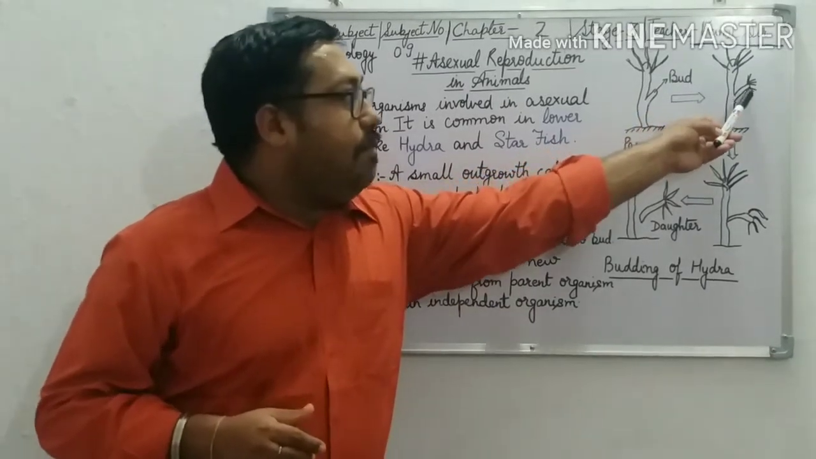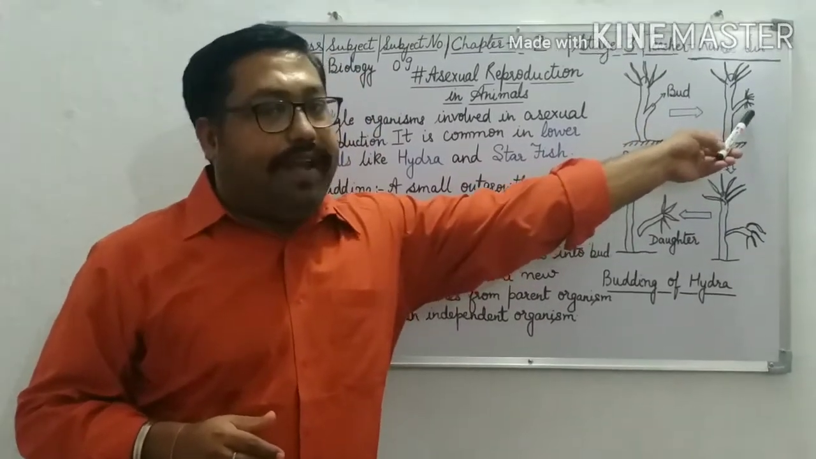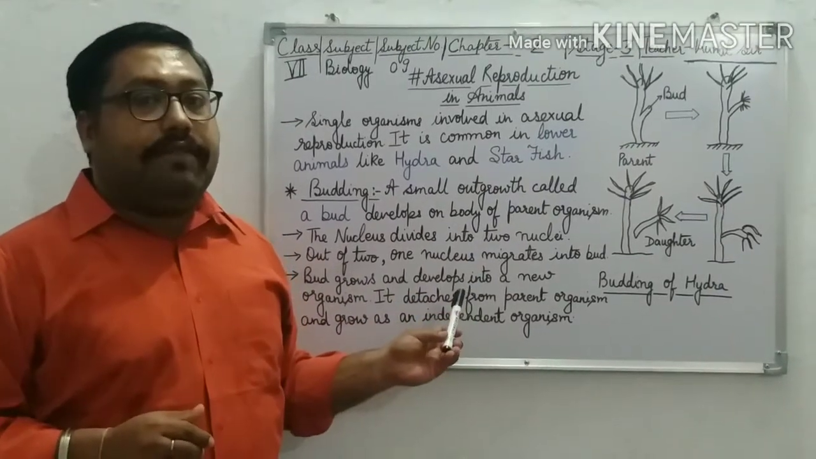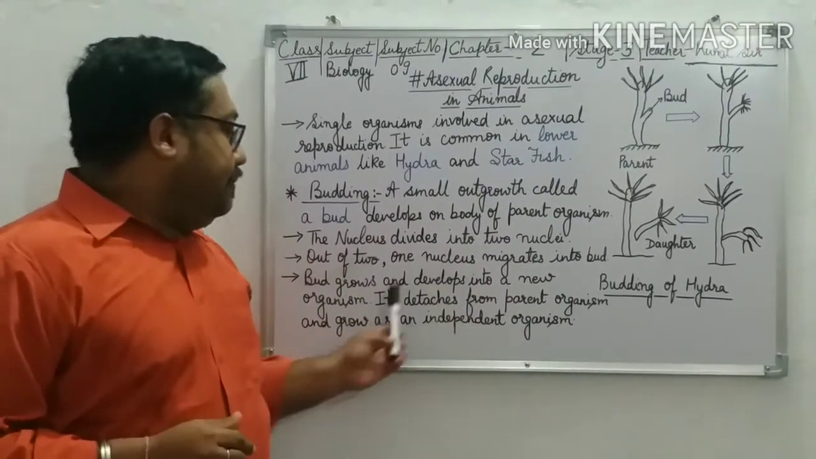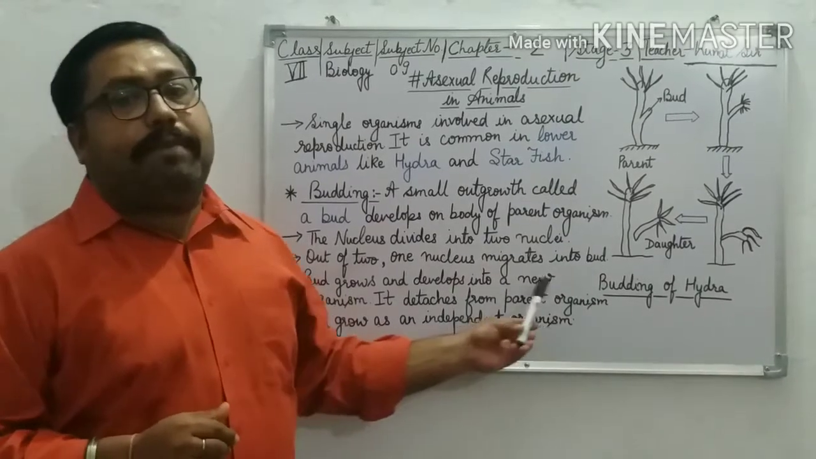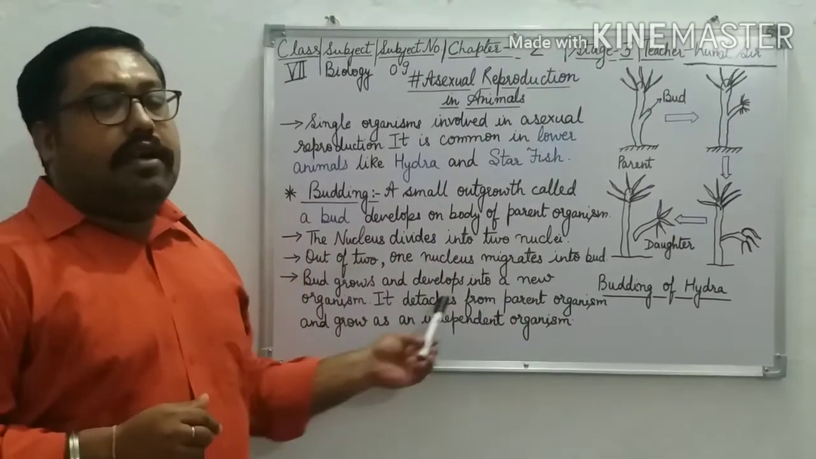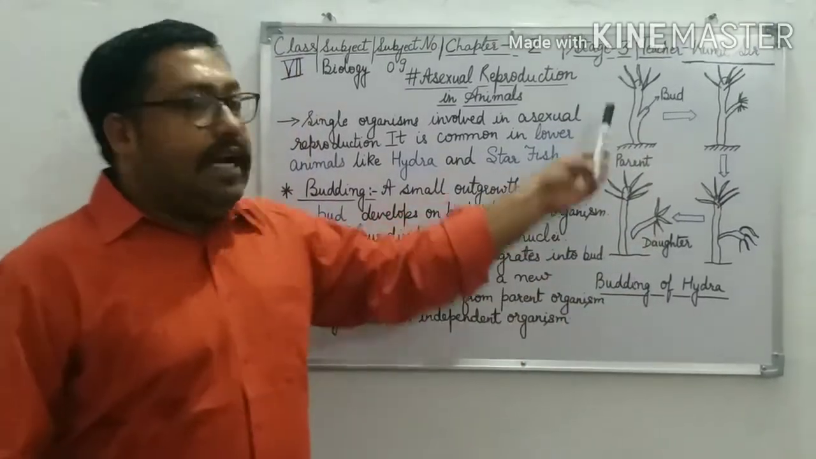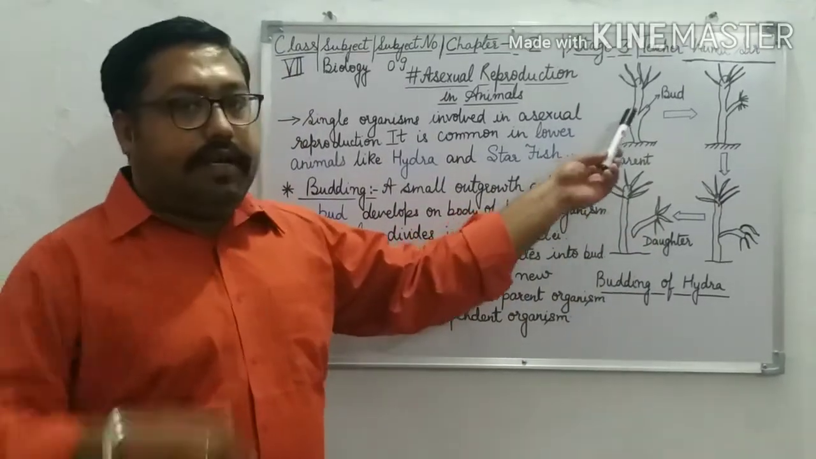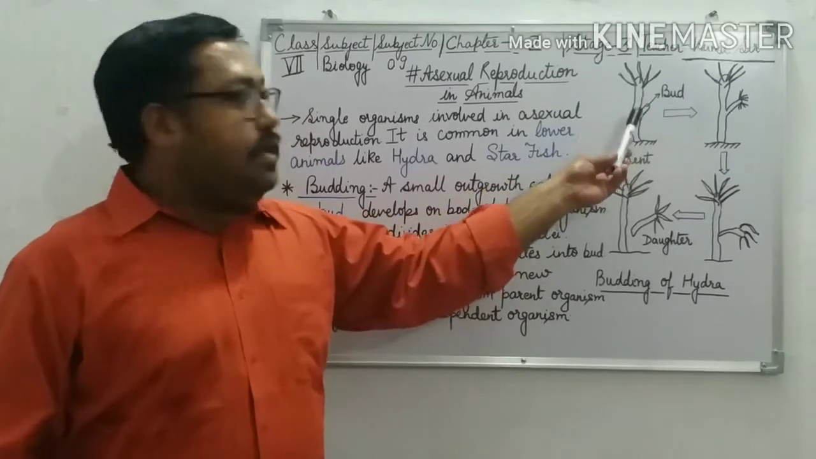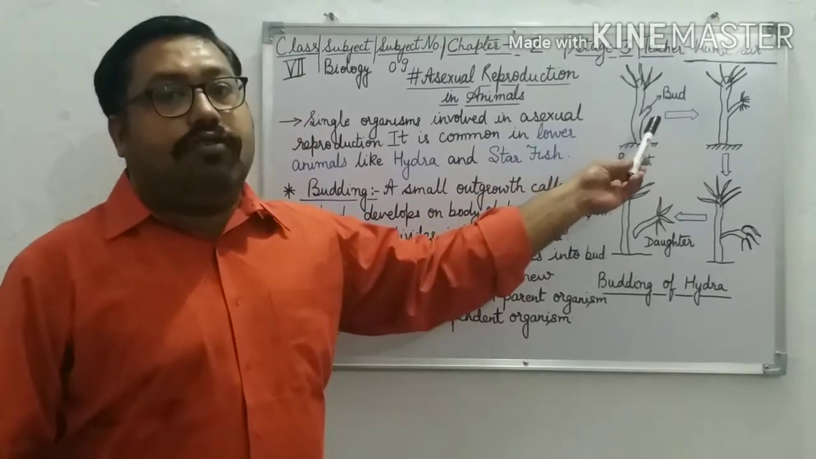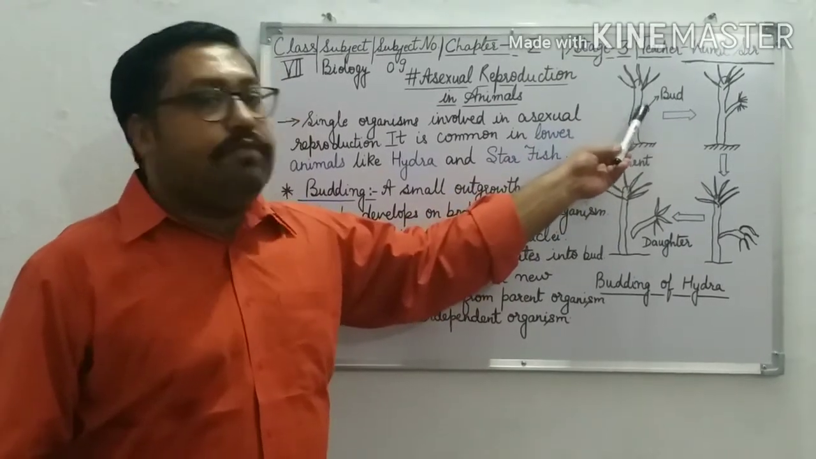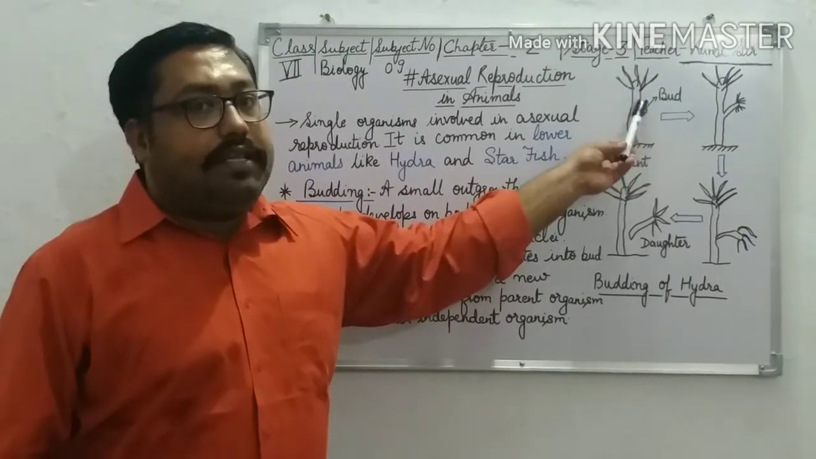Here you can see the bud is developing, and the bud grows and develops into a new organism. After that, it detaches from the parent organism and grows as an individual organism. Here you can see in the diagram. With the help of the diagram, I am describing it to you. First of all, what happened? A small outgrowth is developing on the parent organism. This is the parent organism, and this small outgrowth is called the bud.